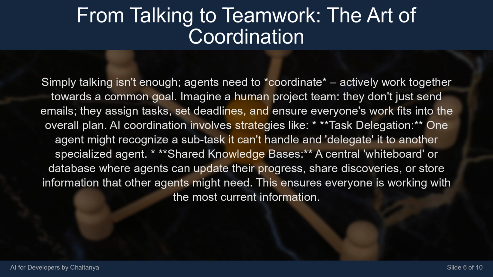AI coordination involves strategies like task delegation: one agent might recognize a subtask it can't handle and delegate it to another specialized agent. And shared knowledge bases: a central whiteboard or database where agents can update their progress, share discoveries, or store information that other agents might need. This ensures everyone is working with the most current information.